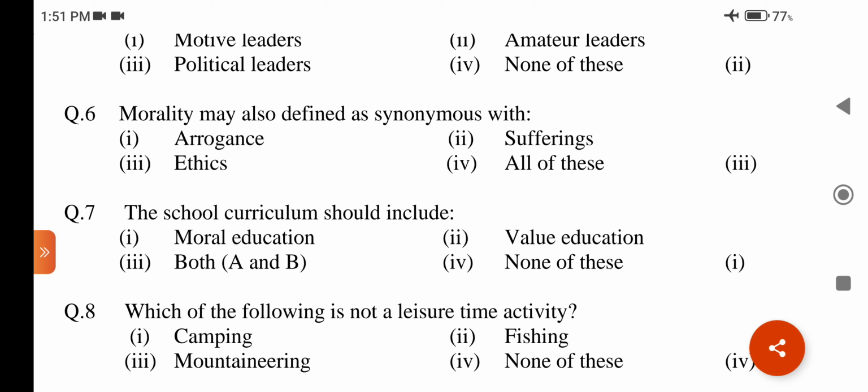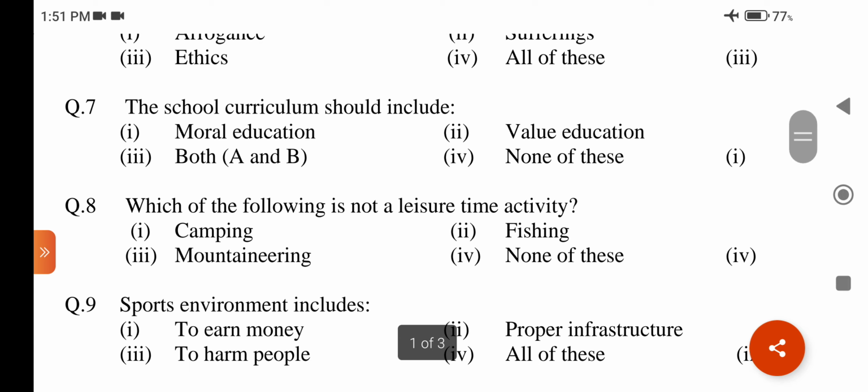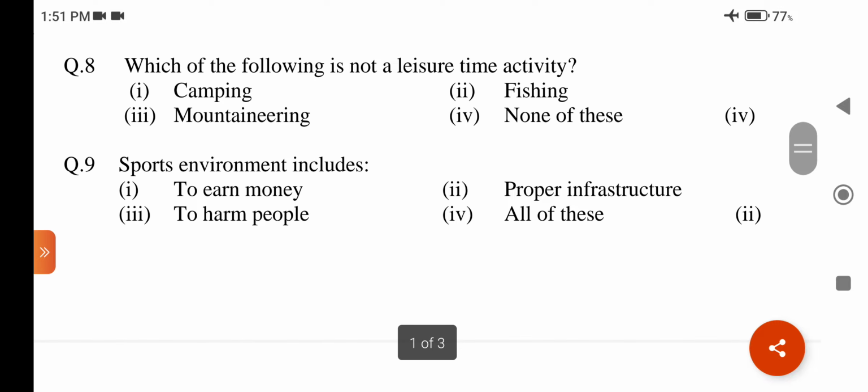Question number 8. Which of the following is not a leisure time activity? Option first, camping. Second, fishing. Third, mountaineering. Fourth, none of these. Answer is option fourth, sports. Question number 9. Sports environment includes: option 1, to earn money; second, proper infrastructure; third, to harm people; fourth, all of these. Answer is option second, proper infrastructure.